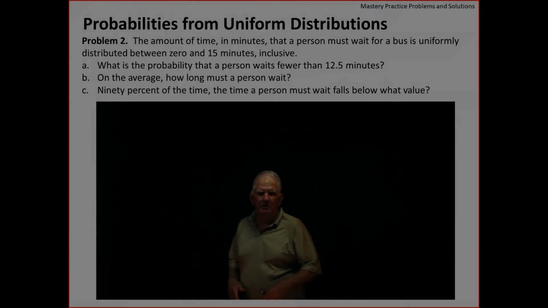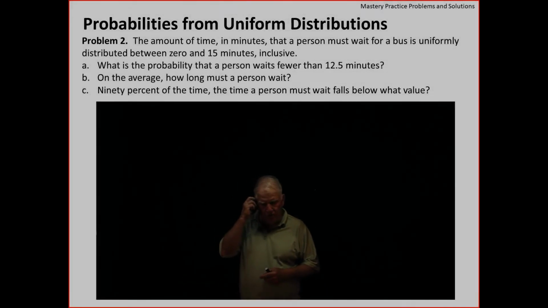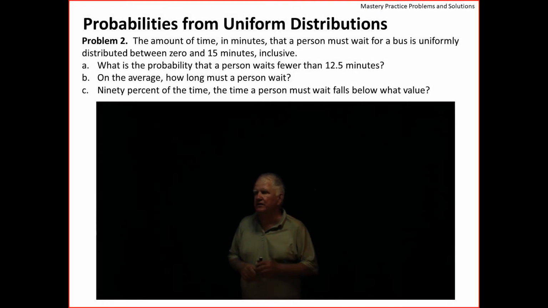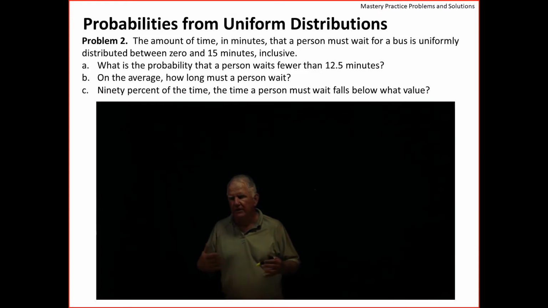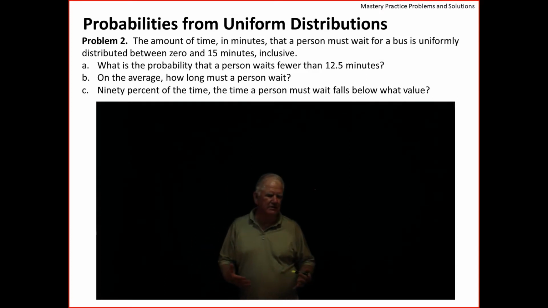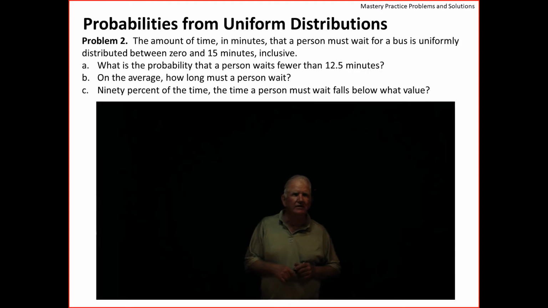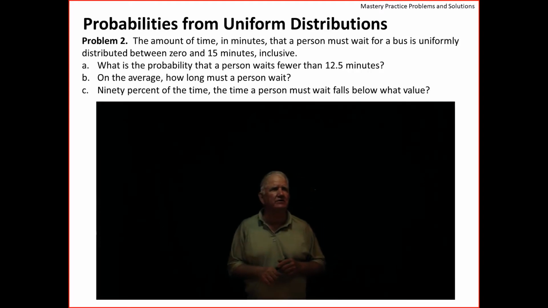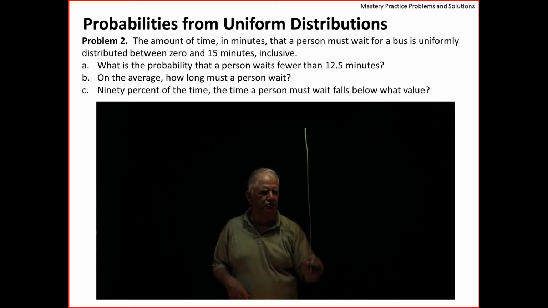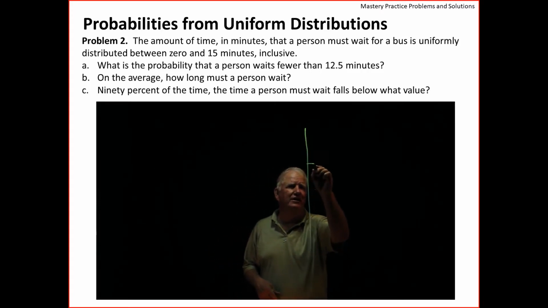All right, here is problem 2 in the section on uniform distributions of continuous random variables. It's about waiting for a bus. It says that the times that people wait for a bus are uniformly distributed between 0 and 15 minutes. And then it asks 3 questions. So in order to answer them, let's go ahead and draw that distribution. Let me draw it 3 times, okay?